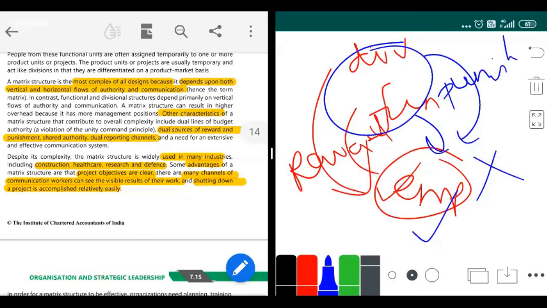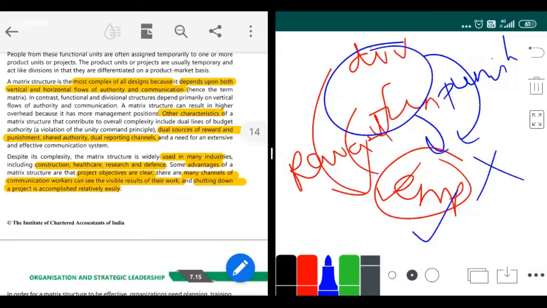Where is this used? Construction, healthcare, research, and defense. Advantages are that project objectives are clear, because what the functional manager needs from you and what the divisional manager needs from you are very clear. Sometimes the functional manager would have told something to make you look like a bad employee, and this goes on in an organization, no? And the divisional manager will only shout at you. Now that you know what both need, you are very clear on the objective.